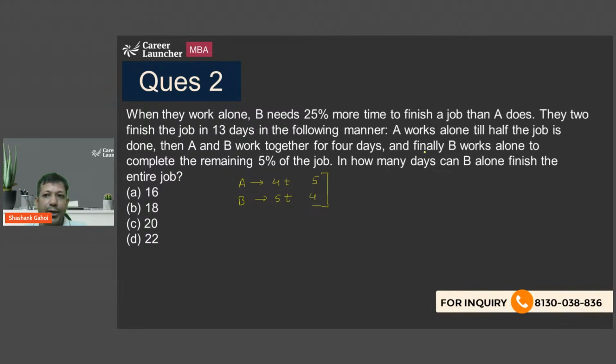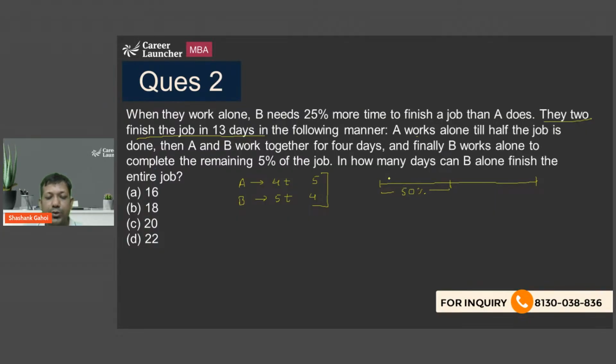Now, what they are doing, the two finish a job in 13 days in the following manner. It means they are not working together. It's a specific way and they are completing the job in 13 days. A works alone till half the job is done. What is the total work? I don't know. So A is completing 50% of the job alone.